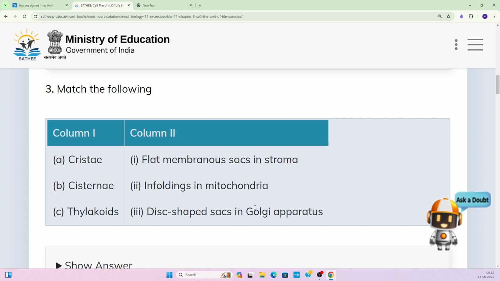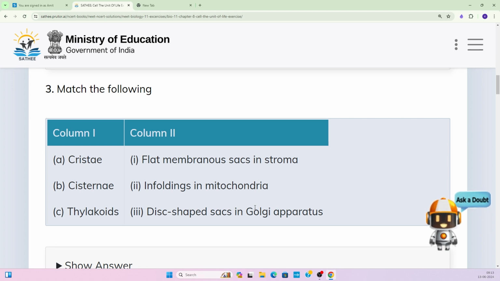So talking about the first one, that is the cristae. So what is cristae? We know that the mitochondria is a double membrane organelle, and its inner membrane shows the invagination and forms the cristae-like structure. And on these cristae, only small tennis-shaped F1 particles are there, attached to the surface of the cristae.